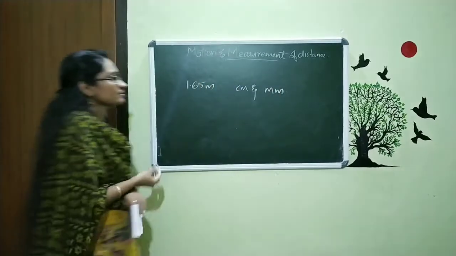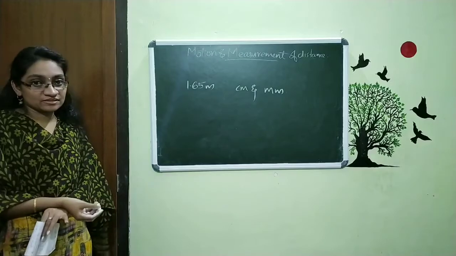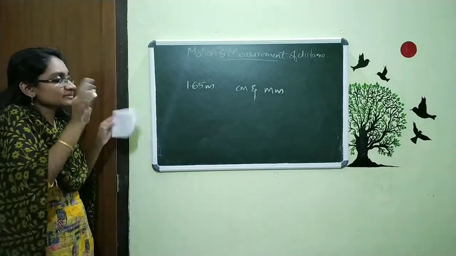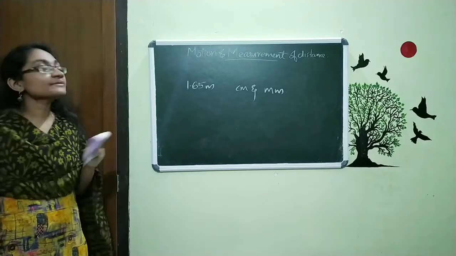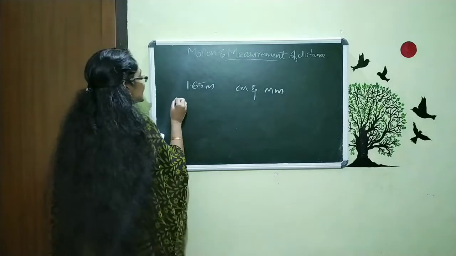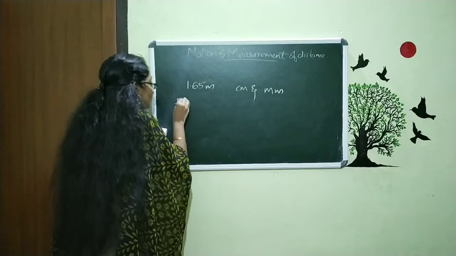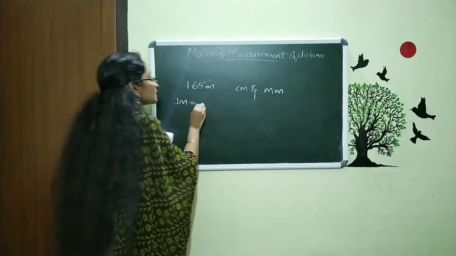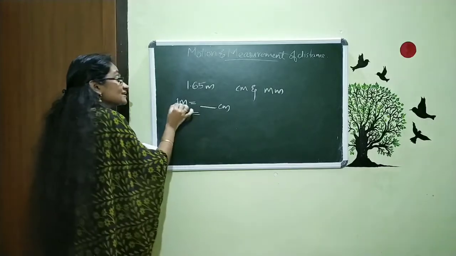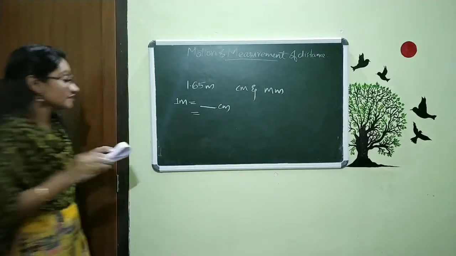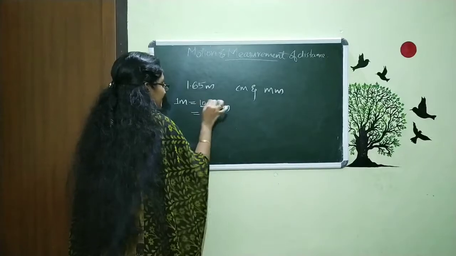In this region, the questions will come like this. A particular length is given in meter, and you want to convert this to centimeter and millimeter. The method is very simple. First we write 1 meter is equal to dash centimeter. And how many centimeter are there in 1 meter? We know it is 100 centimeter.